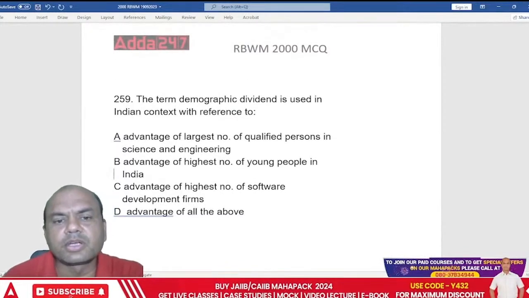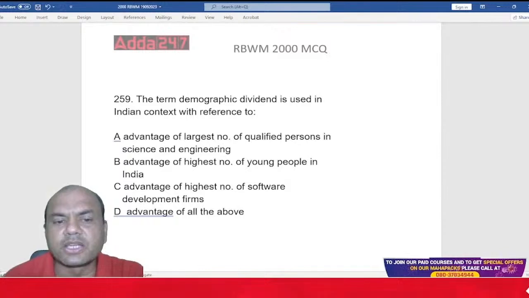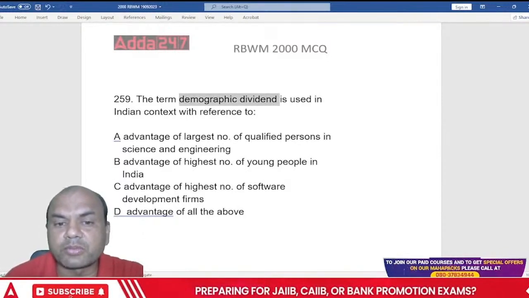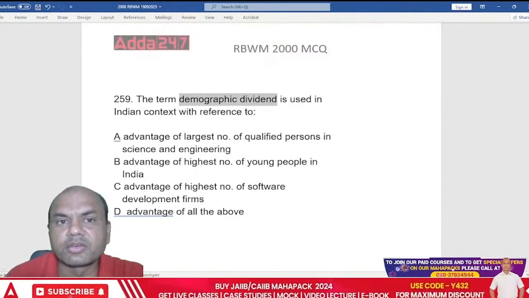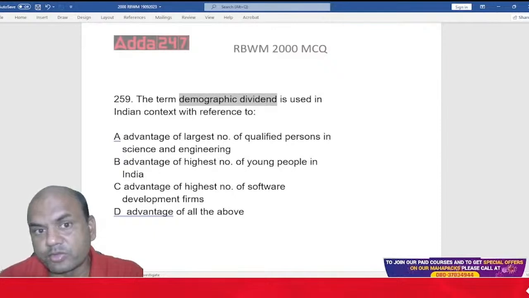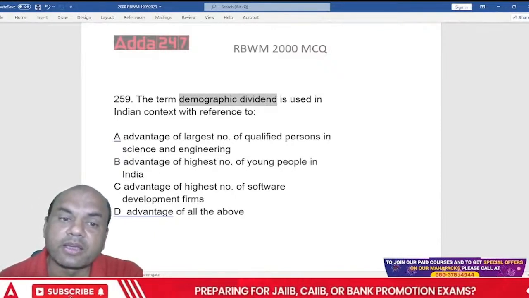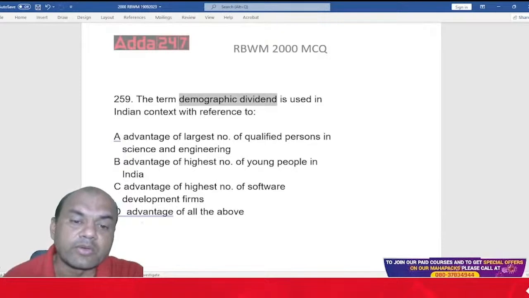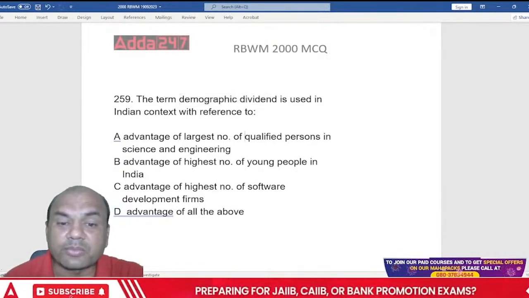The term demographic dividend is used in the Indian context. What do you mean by this word dividend? Dividend means basically advantage. So the demographic advantage to India is in what terms now? Who can tell me? Advantage of largest number of qualified persons.